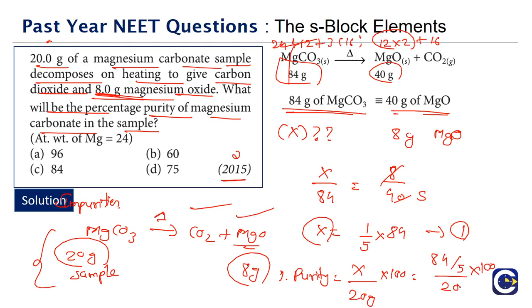We can see the 5 will come to the denominator. What is 20 into 5? Again 100 only. So the 100 is cancelled, and we get a very easy calculation step. So what is the percentage purity? It will be 84 percent.